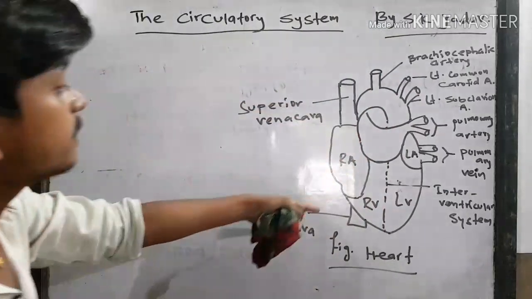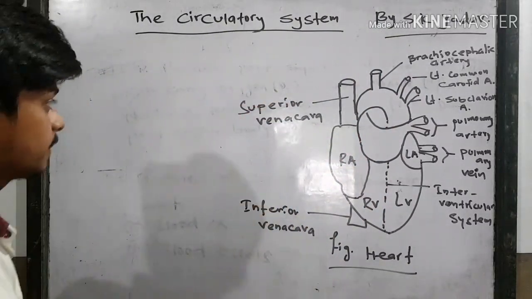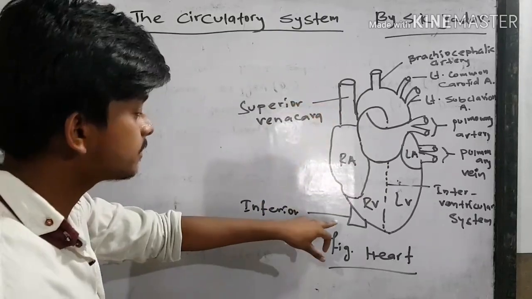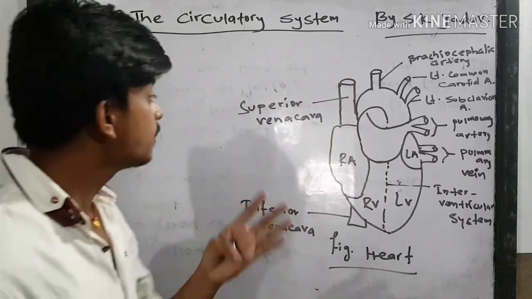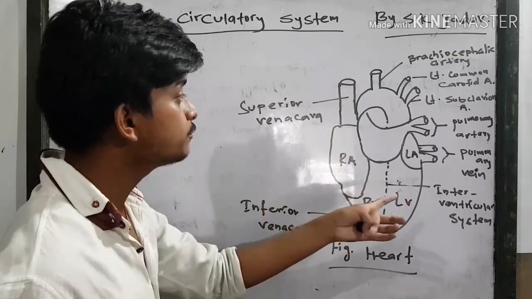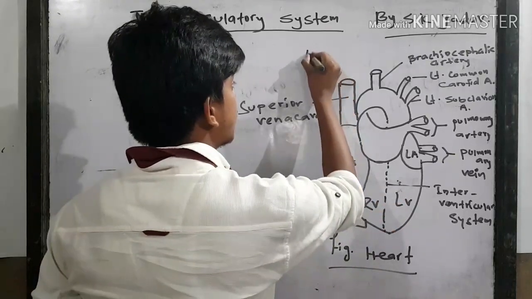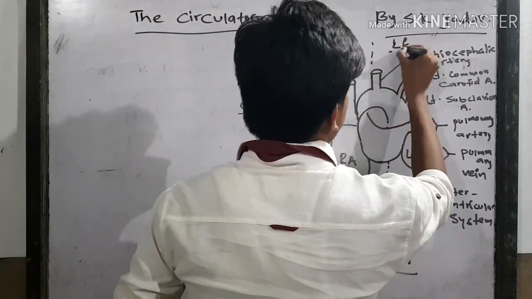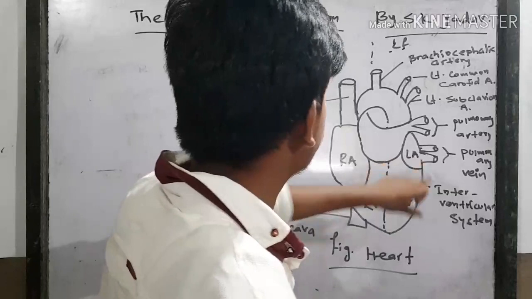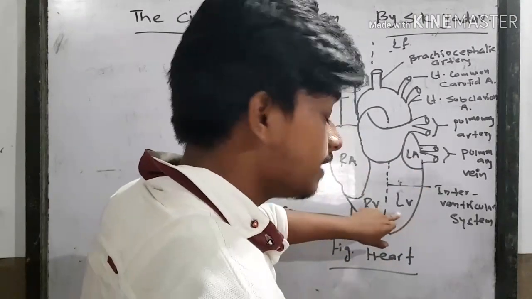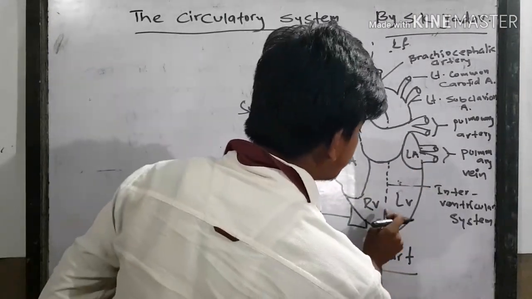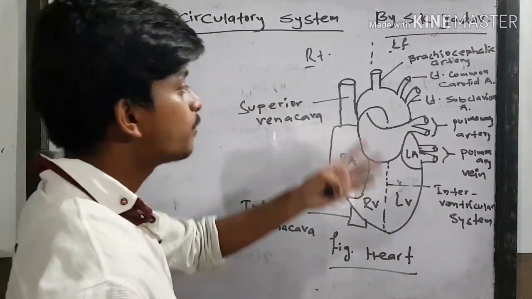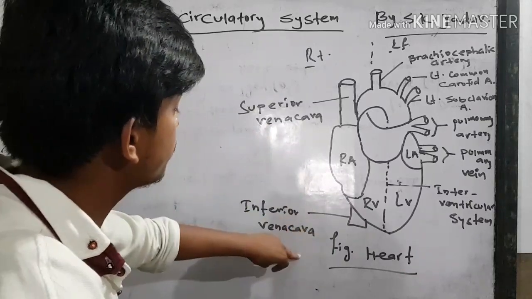Here, this is the external surface of the heart. This is the superior vena cava, and this is the inferior vena cava. The heart has four chambers, two auricles and two ventricles. This is the right side of the heart, and this is the left side. The right auricle, left auricle, right ventricle and left ventricle, and the ventricles are separated by the interventricular septum.